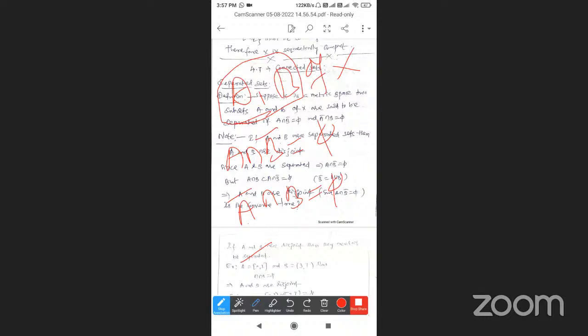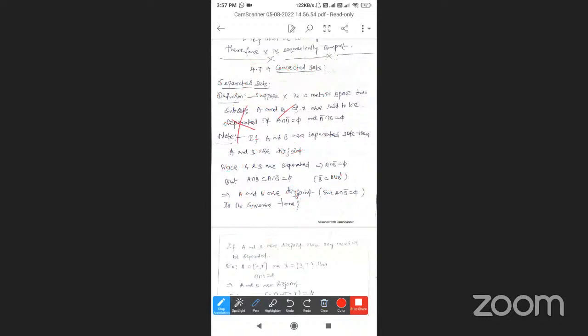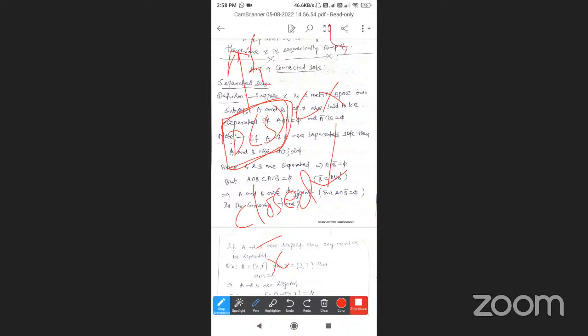Suppose X is a metric space. The set of all limit points is called the derived set, denoted D of S. For S a subset of X, S together with its derived set is called the closure, denoted by S-bar. What is the derived set? The set of all limit points.